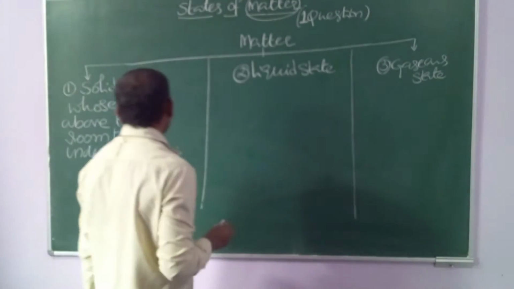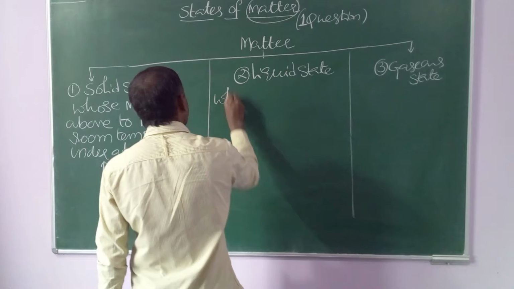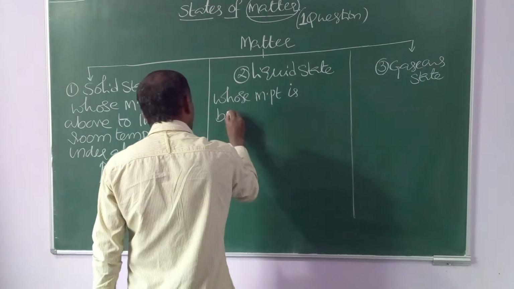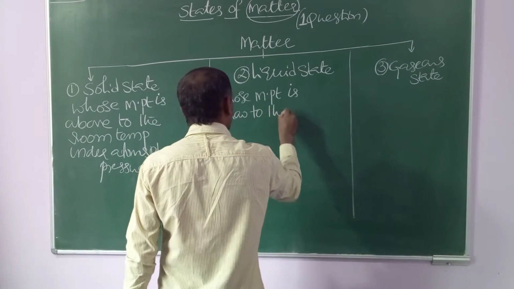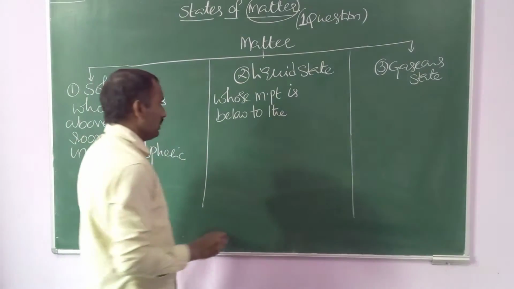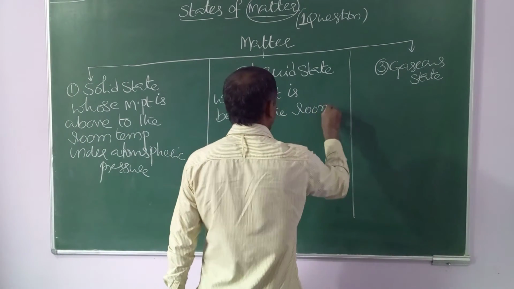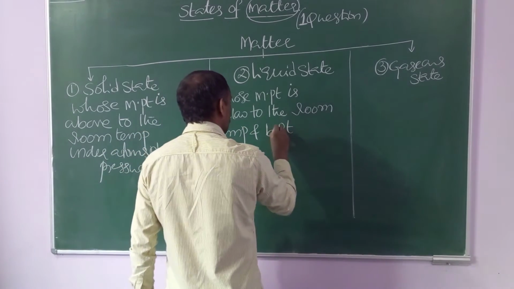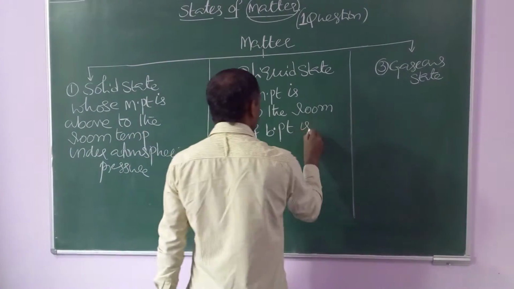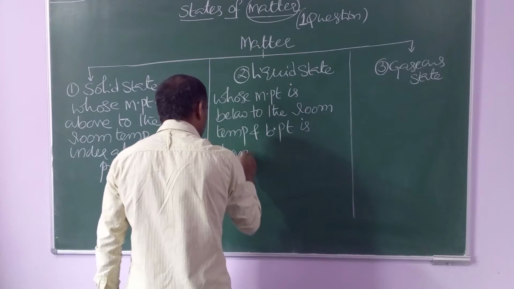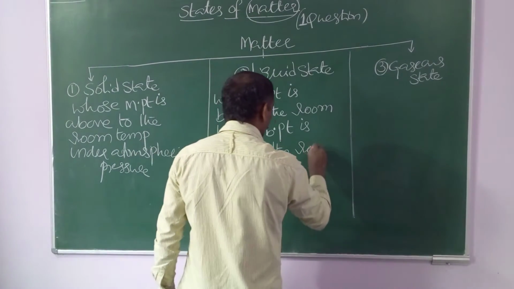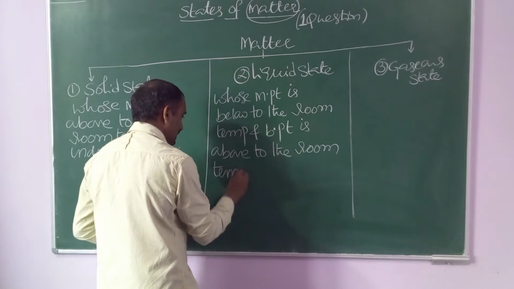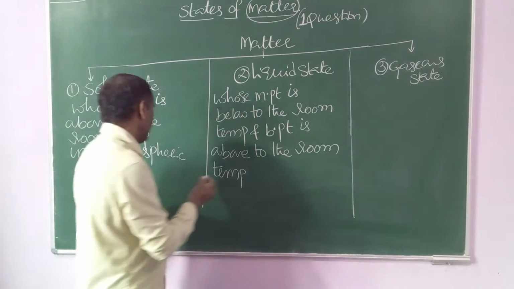What is meant by liquid state or liquids? Liquids are substances whose melting point is below the room temperature, and boiling point (BP means boiling point) is above the room temperature, under atmospheric pressure.